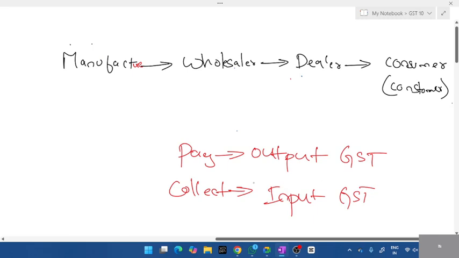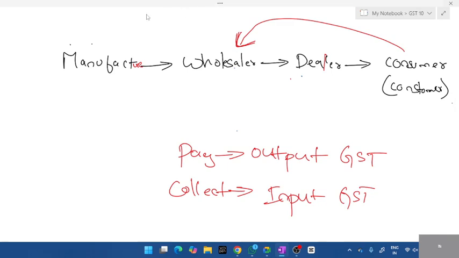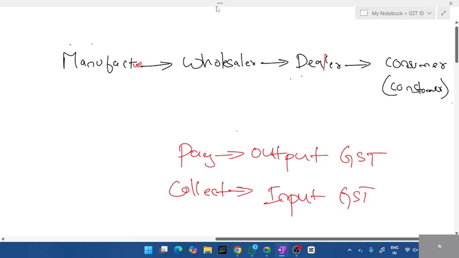So next time when you're purchasing something in large amounts, see, even for marriages, just for example, they won't go to a normal shop, they'll go to wholesale. You ask your parents or anyone who purchases, they'll go to wholesale dealers and get it at a very cheap price. This is how it runs. Instead of paying a huge amount here, you can directly go to the manufacturer's place. Okay, payment is output GST, collection is input GST.